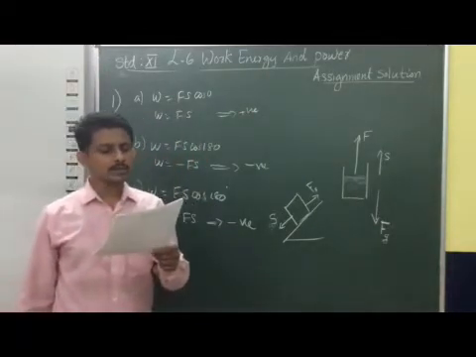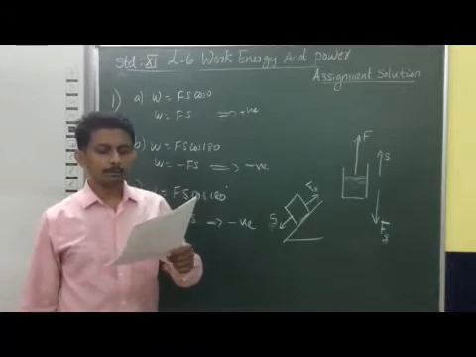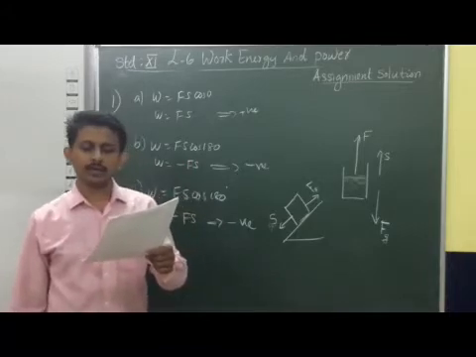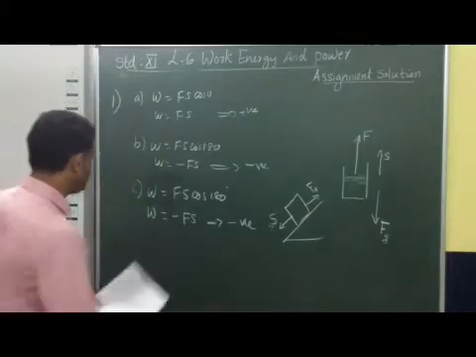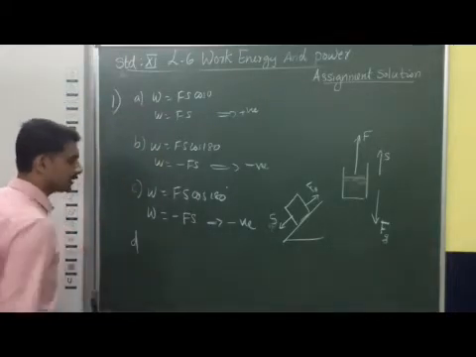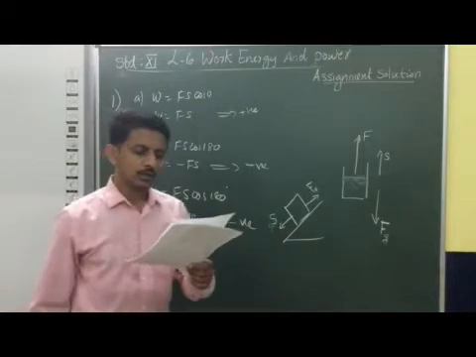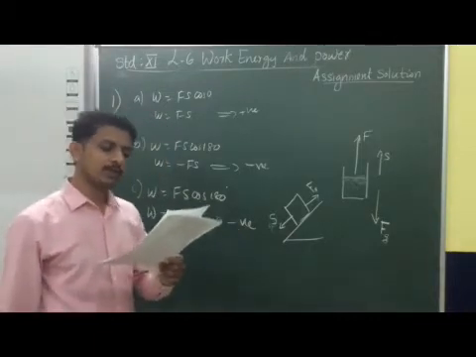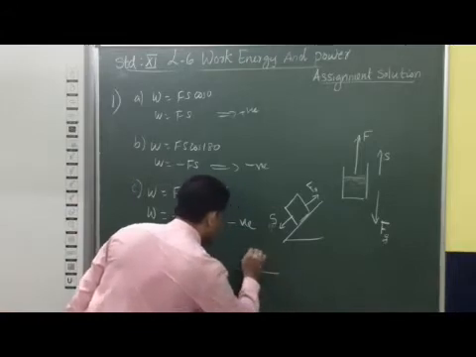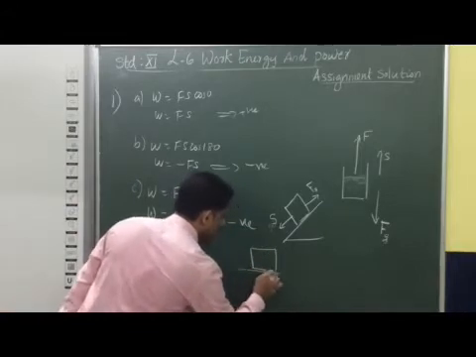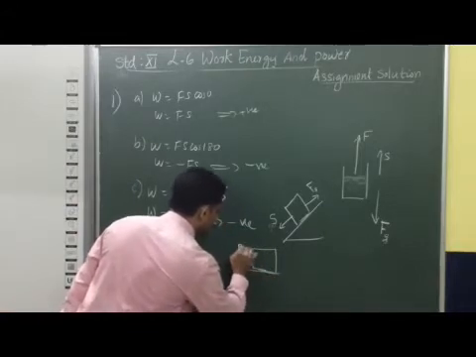Now the fourth case, the work done by an applied force on a body moving on a rough horizontal plane with a uniform velocity. The work done by an applied force on a body which is moving on a rough horizontal surface. So we can consider a body moving over this horizontal surface.